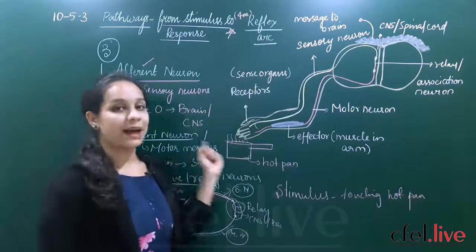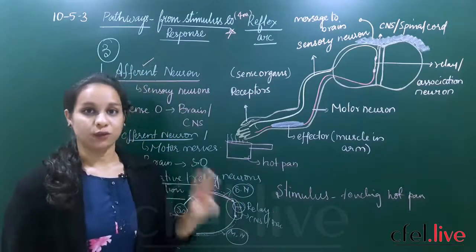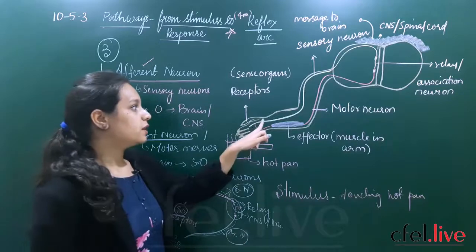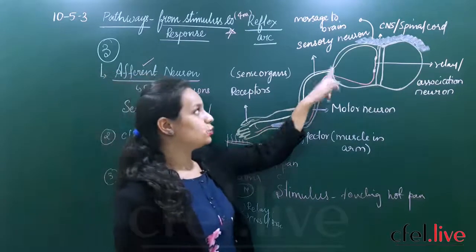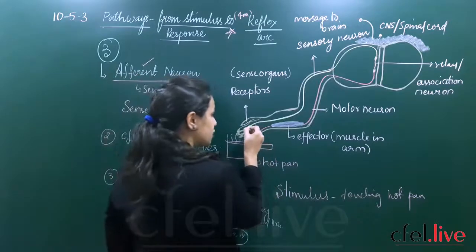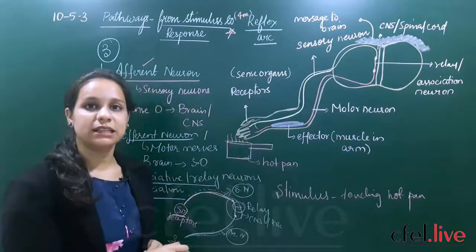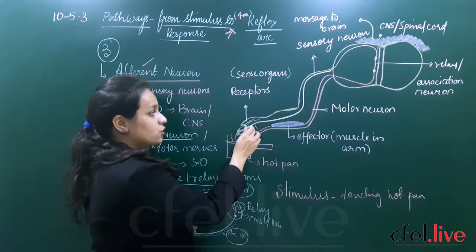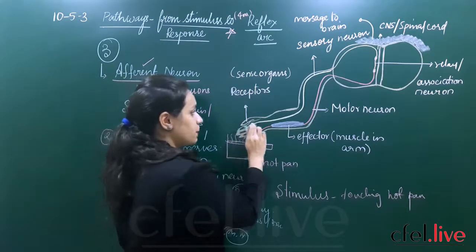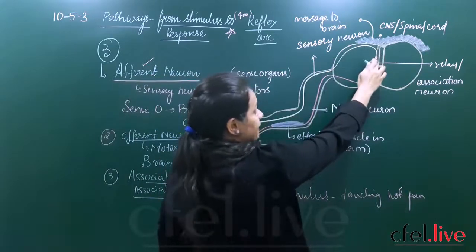So now what will happen in our body? We have three different types of neurons, as I have told you. The first one is the sensory neuron, as you can see, which is depicted in yellow color. The sensory neurons are connected with your sense organs. Your skin is also a sense organ. So in this case, your sensory neuron is connected from your hand and it is directly connected to your spinal cord.